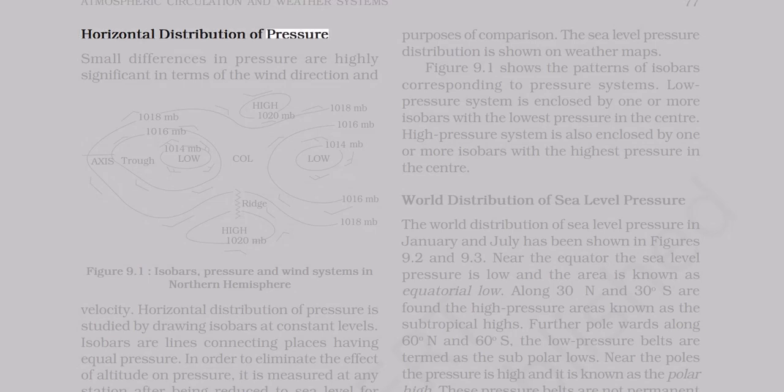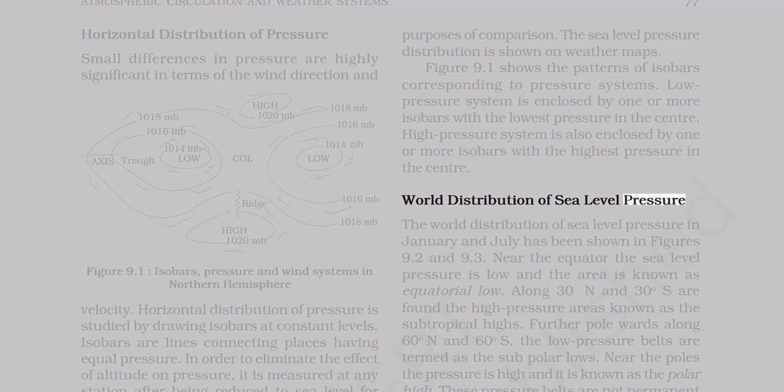Horizontal distribution of pressure. Small differences in pressure are highly significant in terms of the wind direction and purposes of comparison. The sea level pressure distribution is shown on weather maps. Figure 9.1 shows the patterns of isobars corresponding to pressure systems. Low pressure system is enclosed by one or more isobars with the lowest pressure in the center. High pressure system is also enclosed by one or more isobars with the highest pressure in the center.